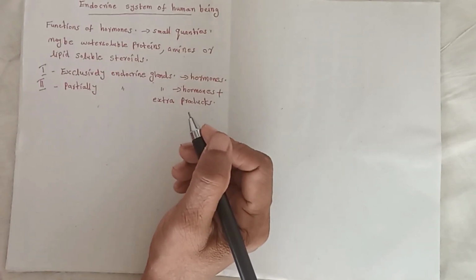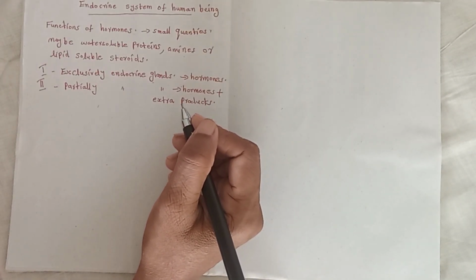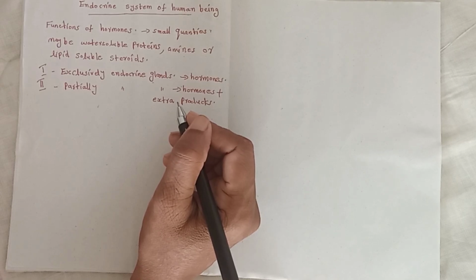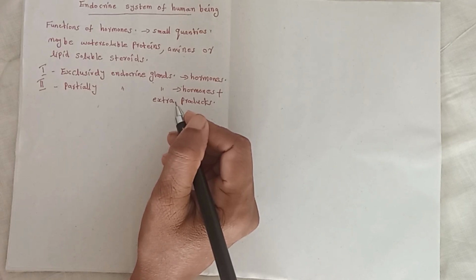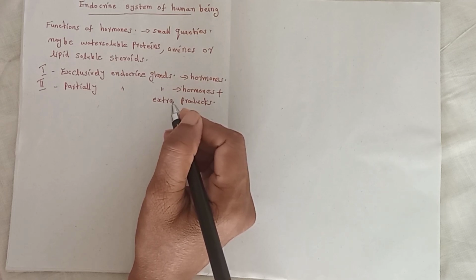Examples of partially endocrine glands are the pancreas, gastric and duodenal epithelium, gonads and placenta.